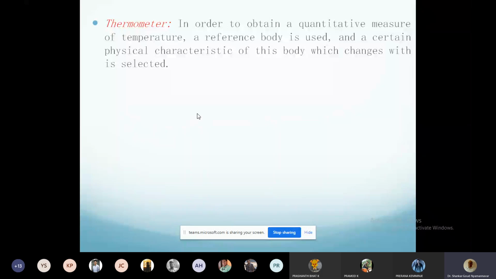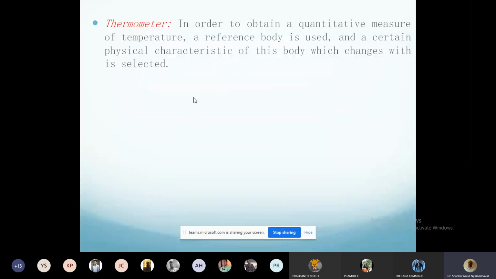The temperature is there, but I cannot directly measure it. So I have to look at something which gives the measure of temperature. Here it is volume in a mercury thermometer. Volume is the measure of temperature. Volume is converted into height. Height is measured, and then we say it is a measure of temperature. Okay, this is the philosophy of the thermometer.